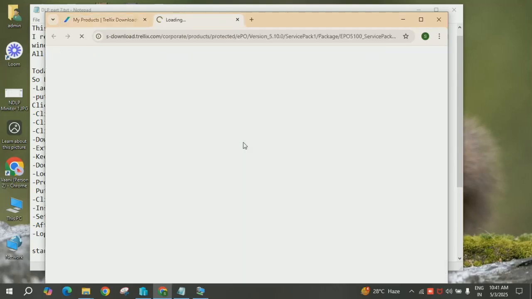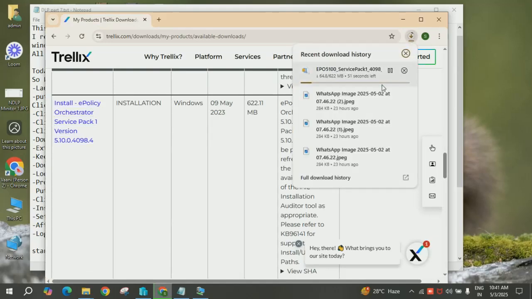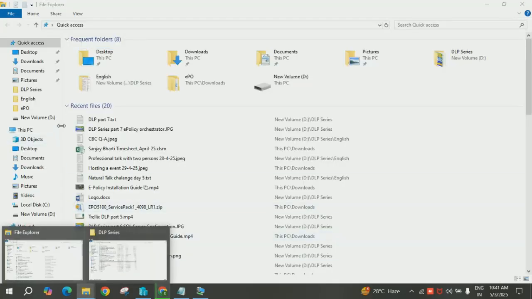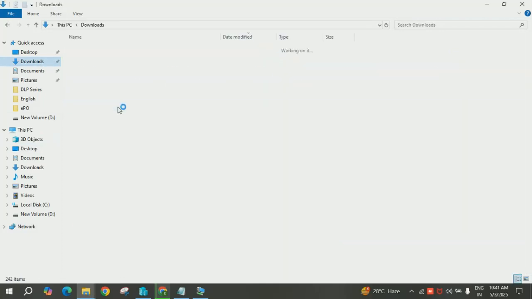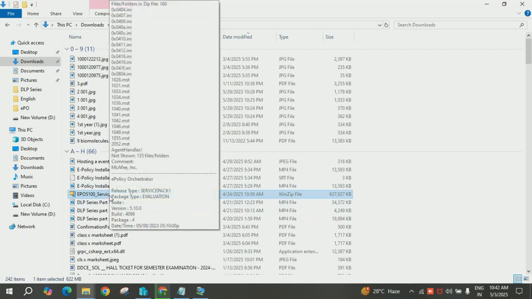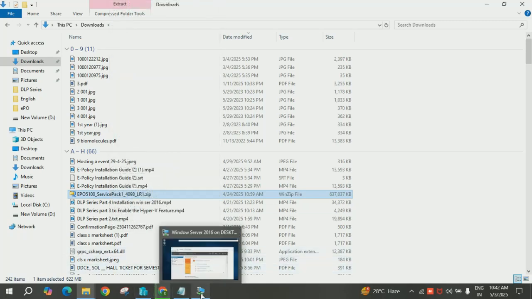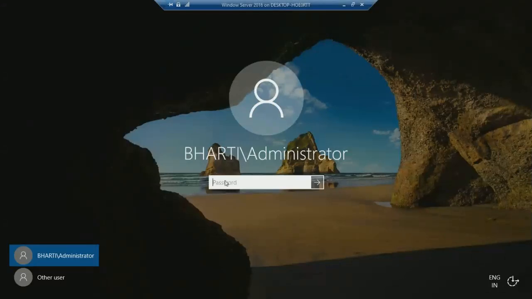Once you click, the download begins. But to save time, we have already downloaded it. Okay, so I'm just pausing this download and going to the download folder. Here you can see it is the downloaded package. First of all, we extract this package and move it to the Windows server. We have already done this. So launch our Windows server and log in.